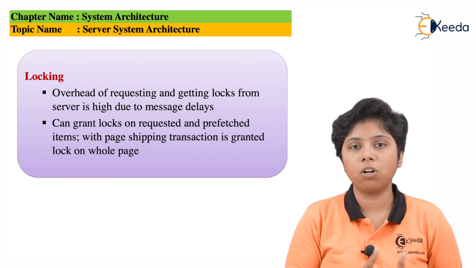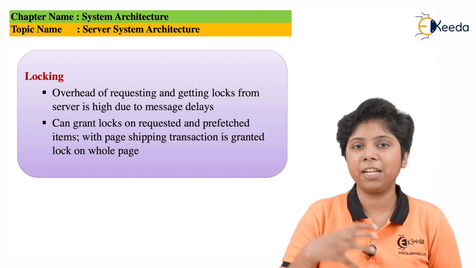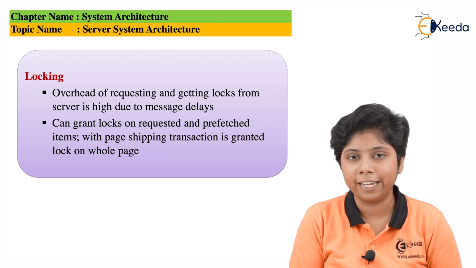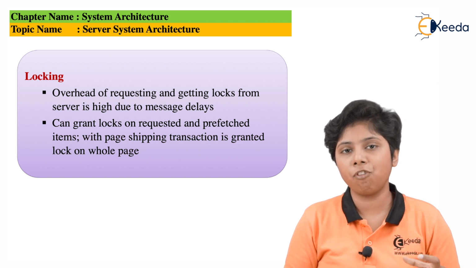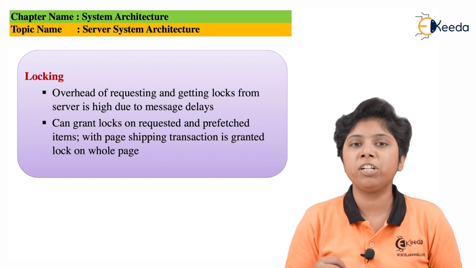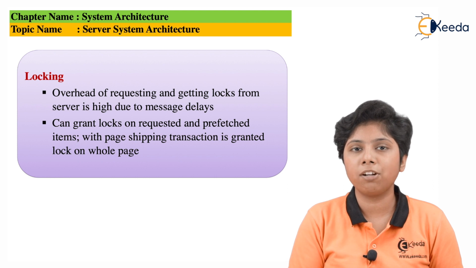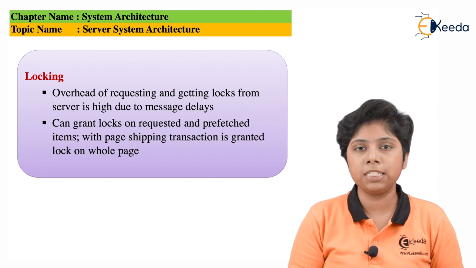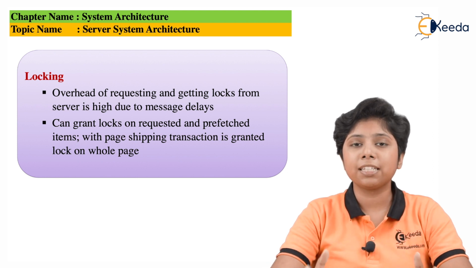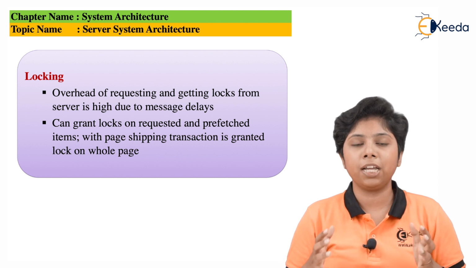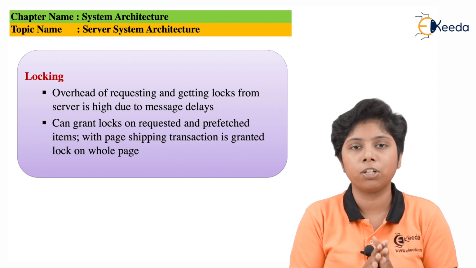Next is adaptive lock granularity. When we are talking about lock granularity, take page shipping and item shipping into consideration again. For page shipping, there are many pages, and many pieces of information inside these pages. Maybe we will need only one of them at that particular time. But with coarser granularity, we have a lock on the entire page, not just on a single item. So we have an exclusive lock on a page, and every piece of information gets locked in exclusive mode for that page.